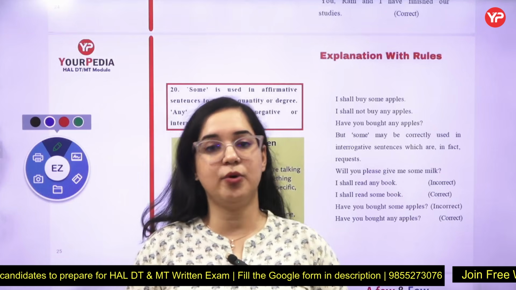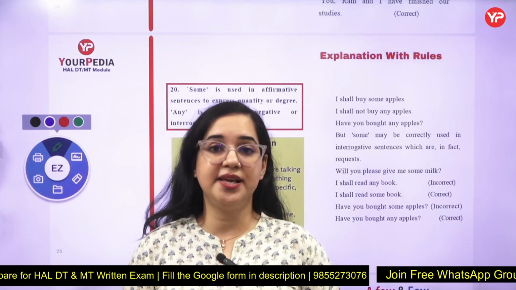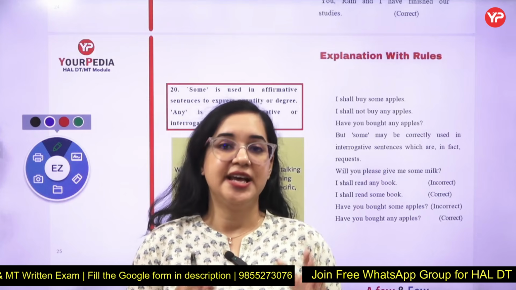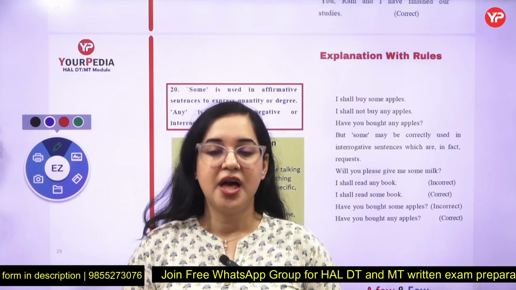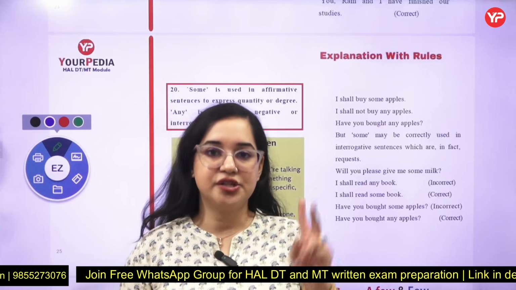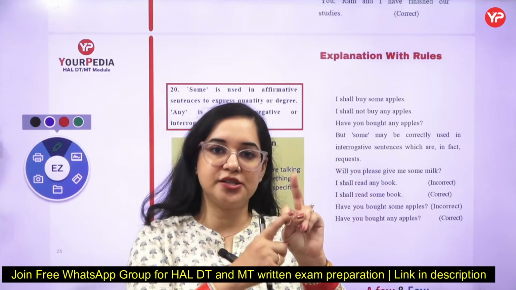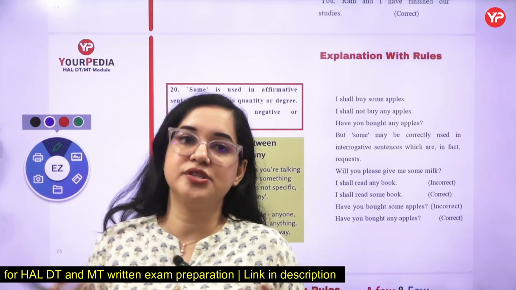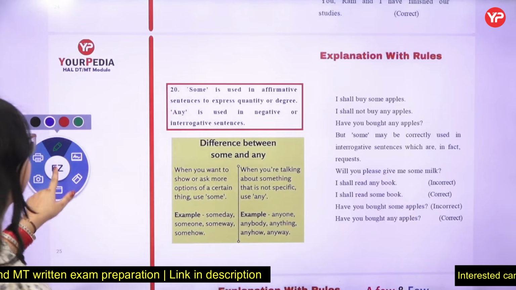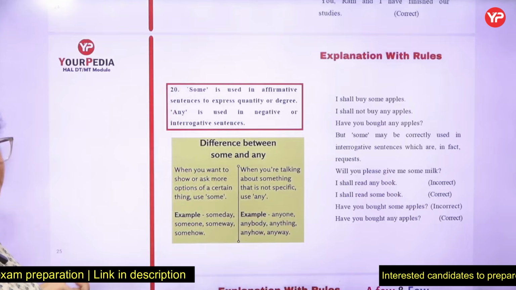You don't ask, have you bought something for me? That is informally accepted but not as standard English. In any, have you bought anything for me? Yes, I bought something for you. I could not buy anything for you. So any is used in two ways. One is to ask a question, another is to say no in a negative way. Second, some is always used in a positive manner. I hope these rules till number 20 are pretty clear.